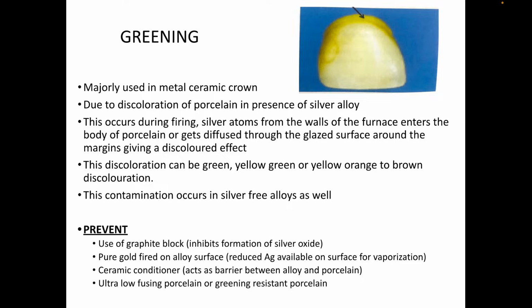This occurs during firing, when silver atoms from the walls of the furnace enter the body of the porcelain or diffuse through the glazed surface around the margin, giving the discolored effect.